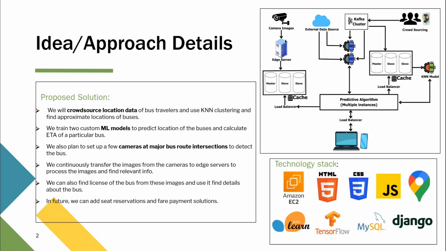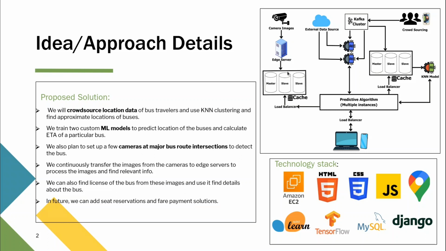Now what the edge server is doing is pre-processing the data. We first perform image segmentation to find the bus if there's one in the frame, and OCR, optical character recognition, in order to detect what is written on the license plate and what is written on the bus route number.